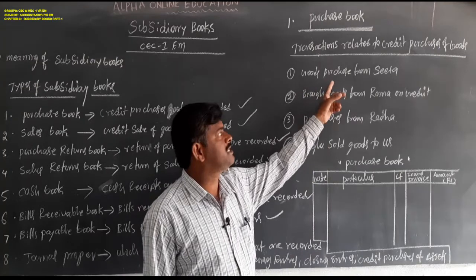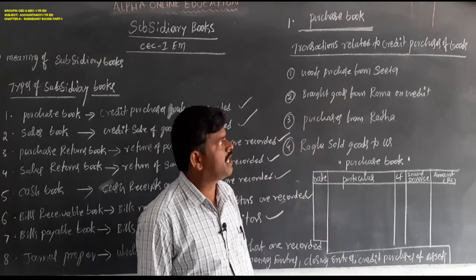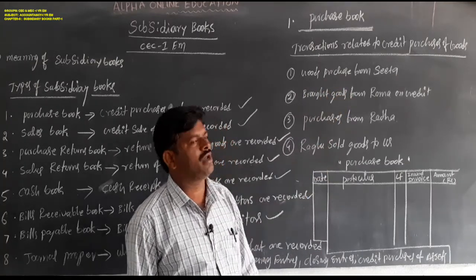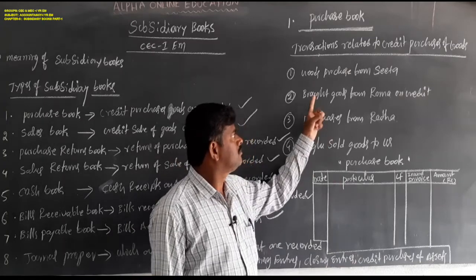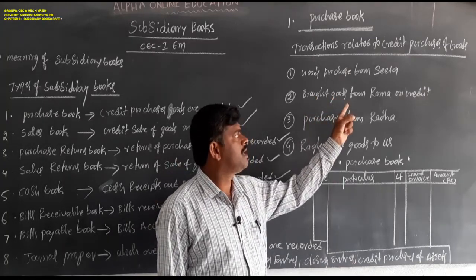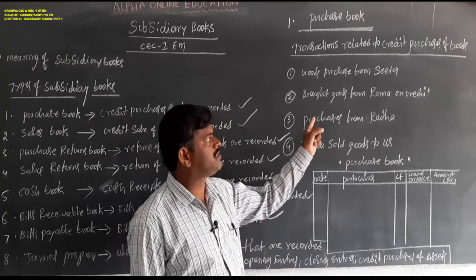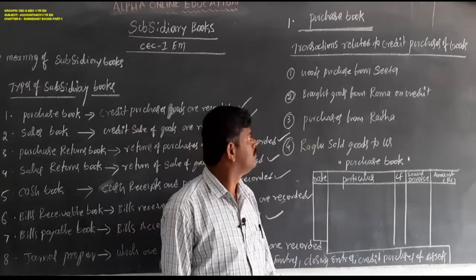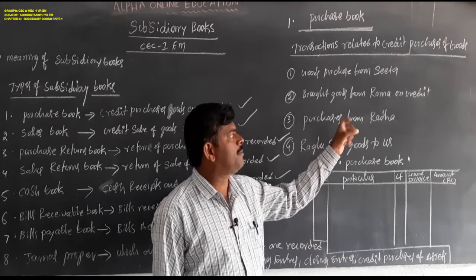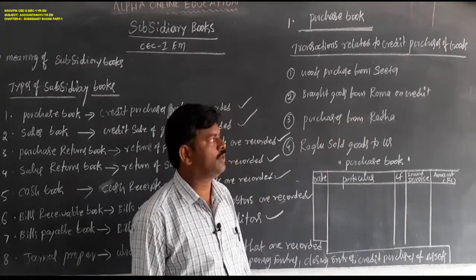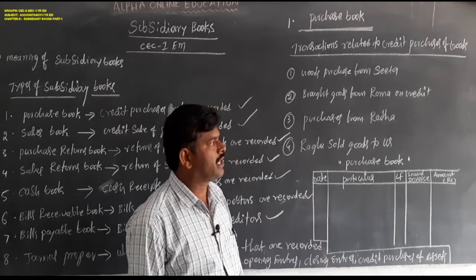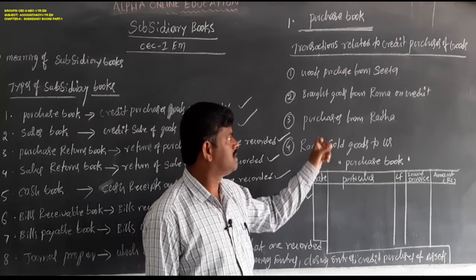Goods purchased from Sita, it is also on credit basis we are purchasing. Bought goods from Rama on credit, especially mentioned in the transactions on credit. Purchase goods from Radha, this is also a credit purchase of goods.